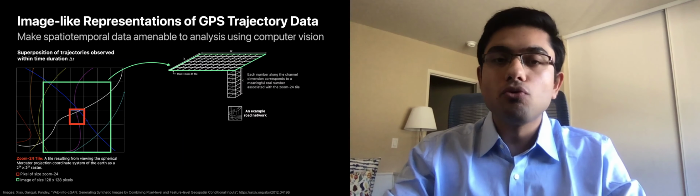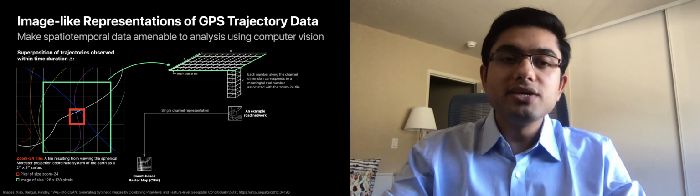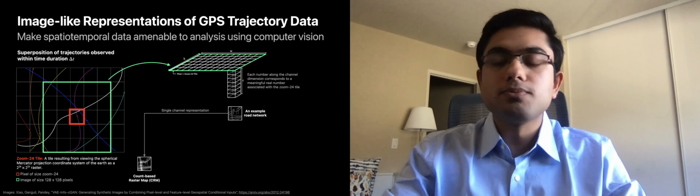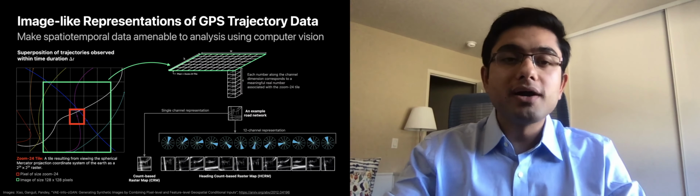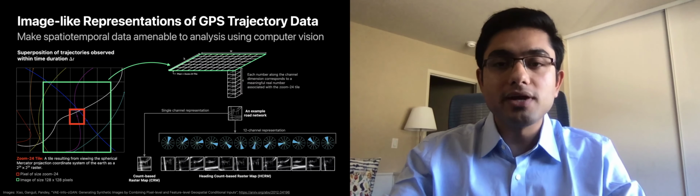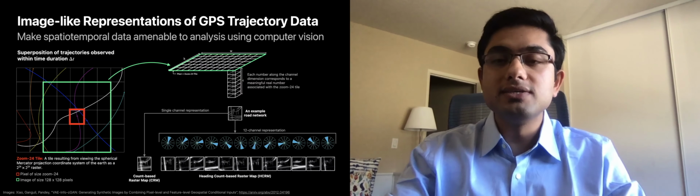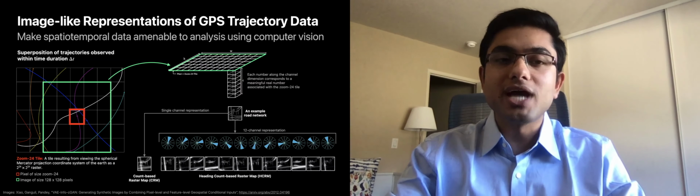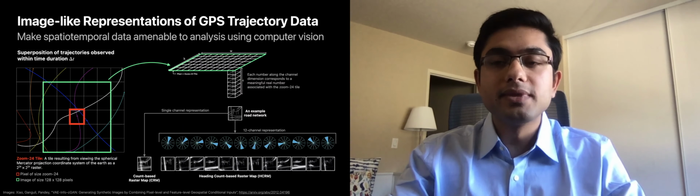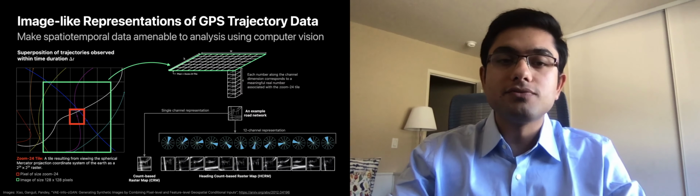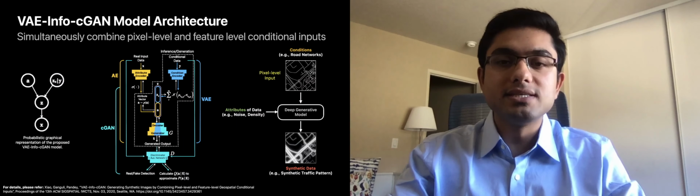Consider a location with the road network as shown. A count-based raster map or a CRM is a single channel representation where each grid cell is populated with the number of trajectories passing through that cell. If this number is bucketed based on the heading direction of the GPS records into 12 buckets of 30 degrees, and each bucket is represented as a channel in the image, we obtain the bucketed heading count-based raster map or HCRM. These are the two image-like transformations of trajectory data we will try and generate synthetically.